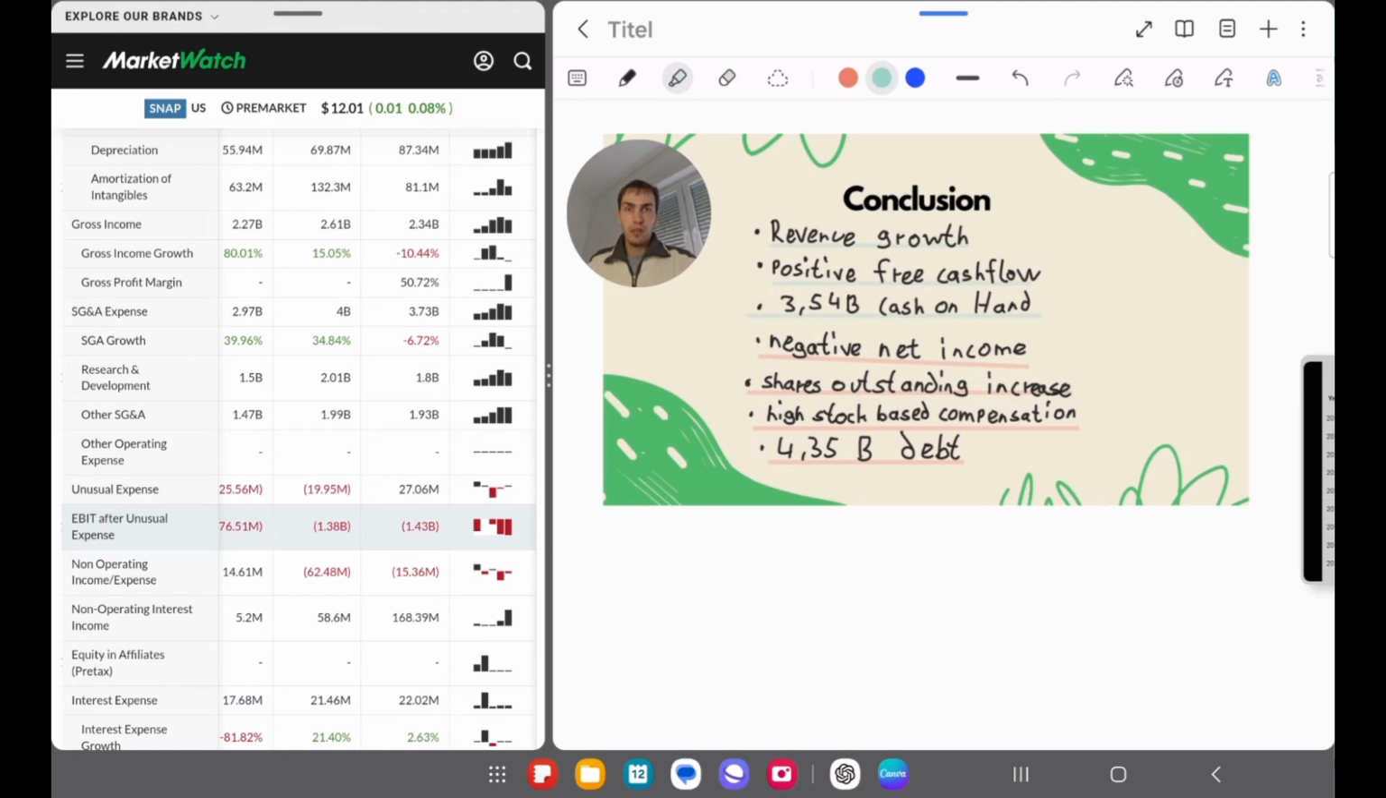Now the negative things would be, we have a negative net income. Five years in a row, we have a negative net income. The reason is a high stock-based compensation. I already mentioned it, but this is the main reason. I also write it down here as a negative thing. And the negative thing would also be the shares outstanding increase.